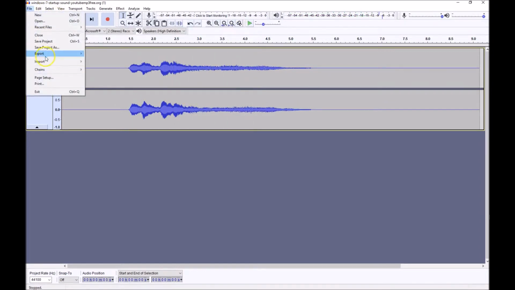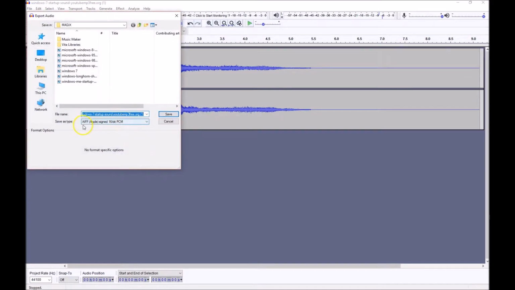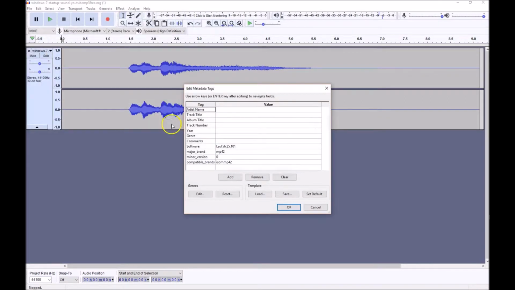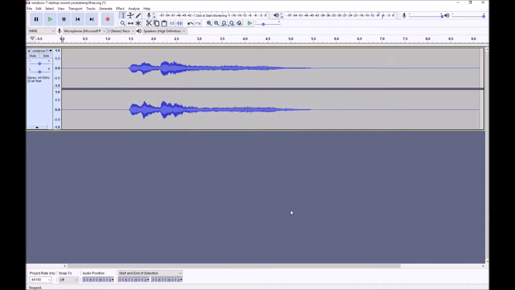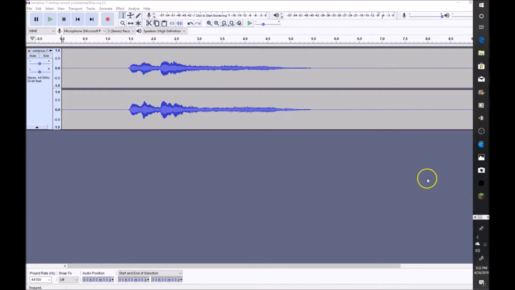Basically, this part is really important. So make sure you export audio and then change it to AIFF, Apple. If you don't do this, it will not work, because you need to make sure you have the right file. So export it, and then send it off to mail. I'm going to join you on a screen recording on my iPad once it sends.